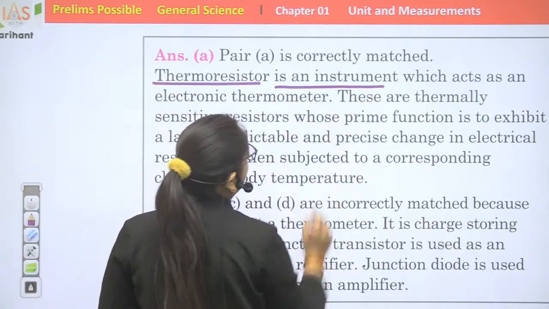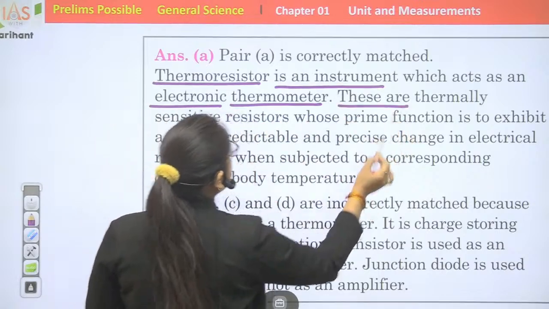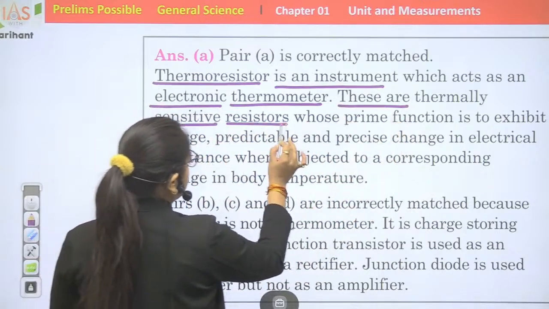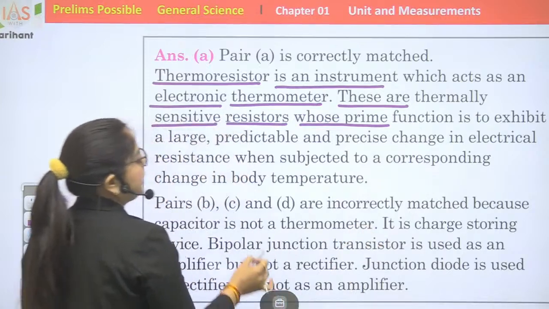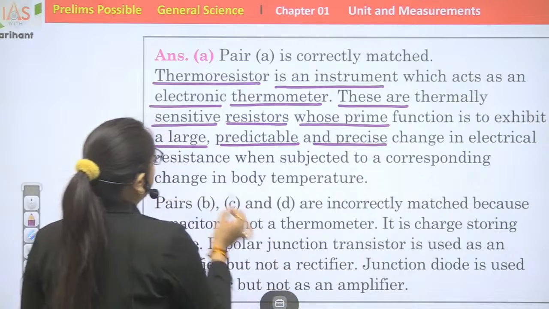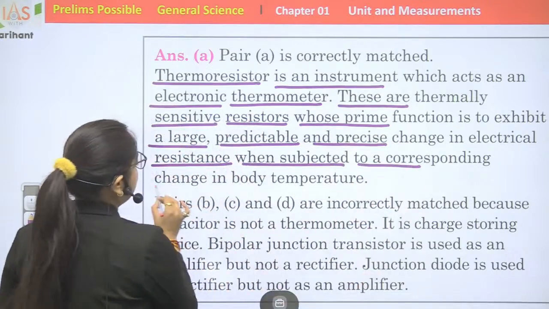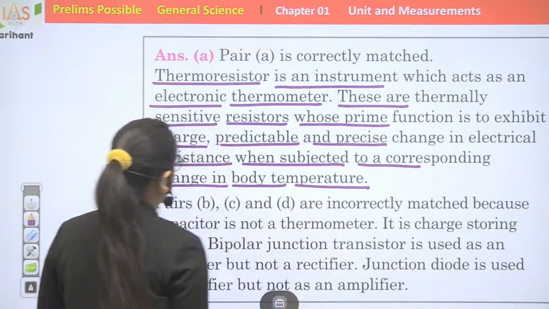Thermoresistor is an instrument which acts as an electronic thermometer. These are thermally sensitive resistors whose prime function is to exhibit a large, predictable and precise change in electrical resistance when subjected to a corresponding change in body temperature.